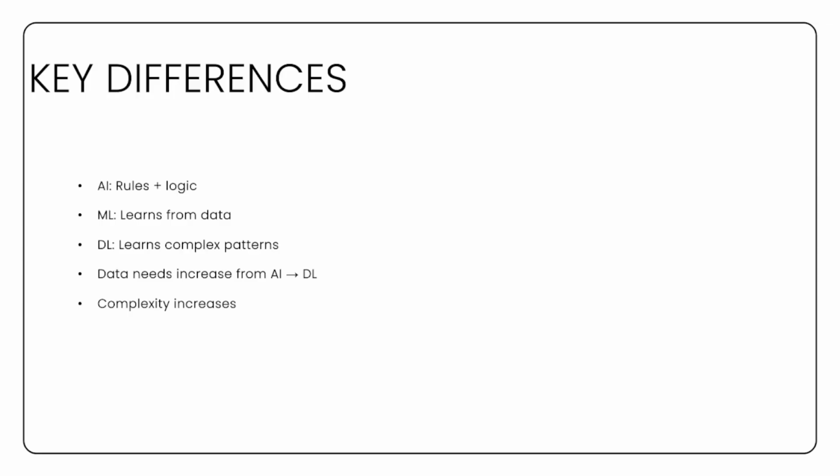Finally, complexity increases as we move from AI to ML to deep learning. Deep learning models are more powerful but also more resource-intensive. Understanding these differences helps you decide which approach is best for your specific use case.